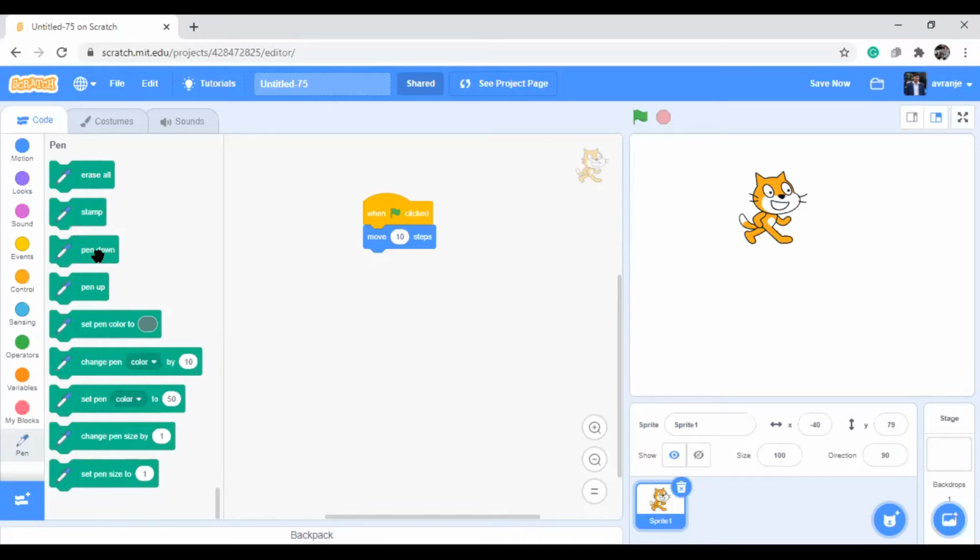Now I just want to check it out. I am writing here pen down, and I'm checking here. See here, it is writing like this. Okay, if I keep it here like this.